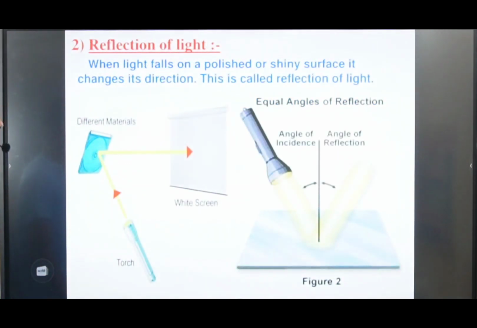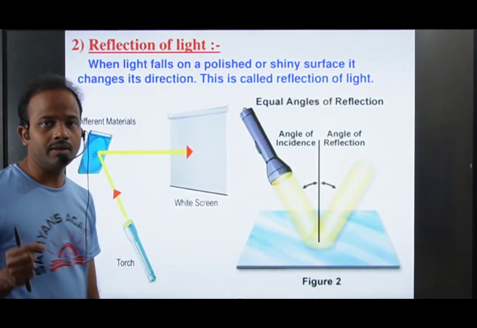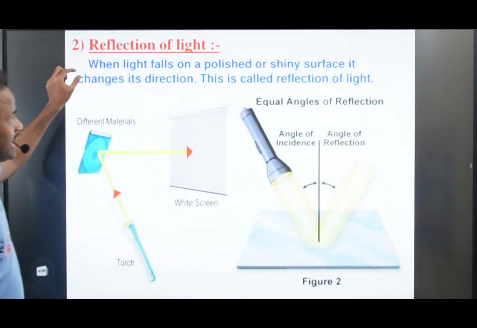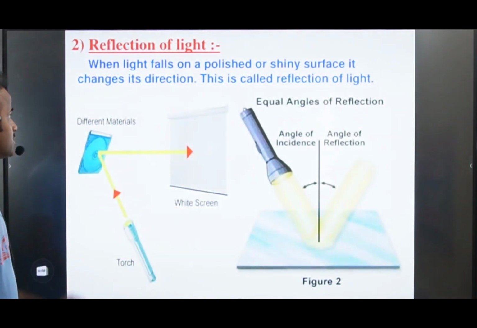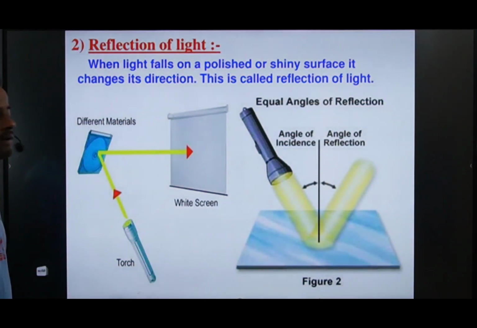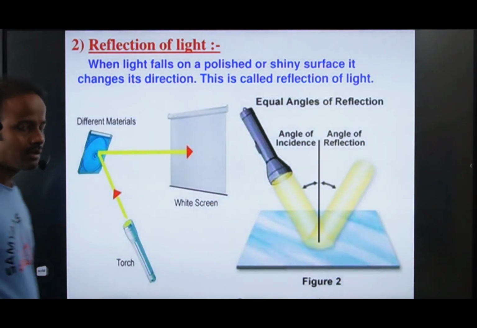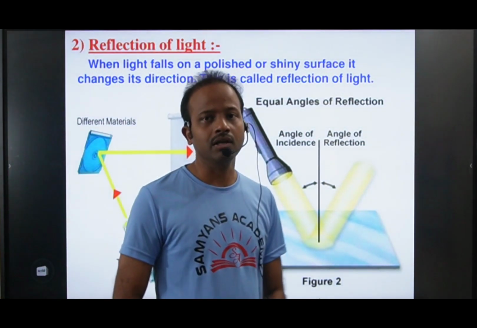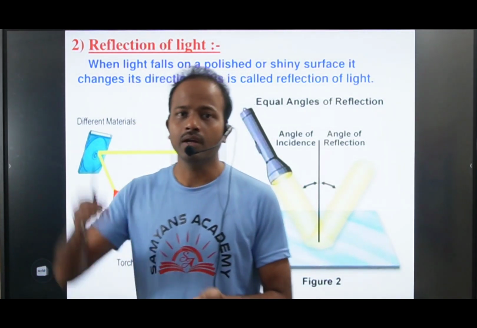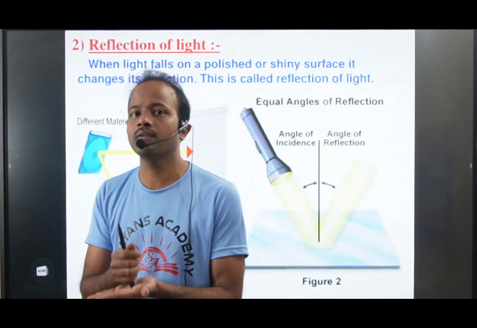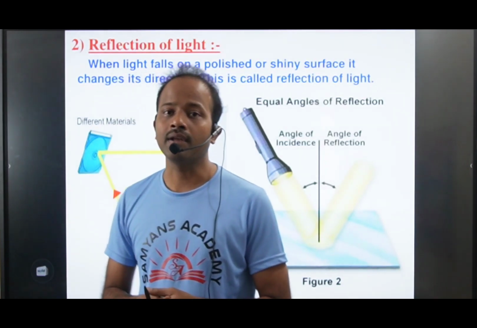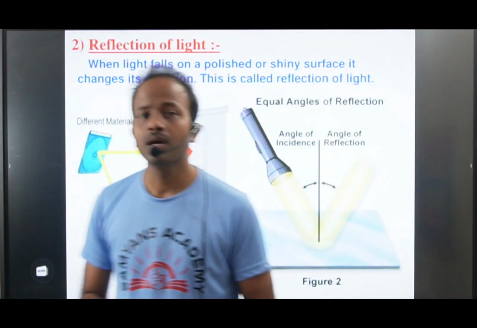Now, the bouncing back of light is what we call reflection of light. When light falls on any polished or shiny surface, what will happen? It changes its direction. This is called reflection of light. When light falls on a shiny surface, it falls on that surface and comes back. That is what we call reflection, the bouncing back of light.